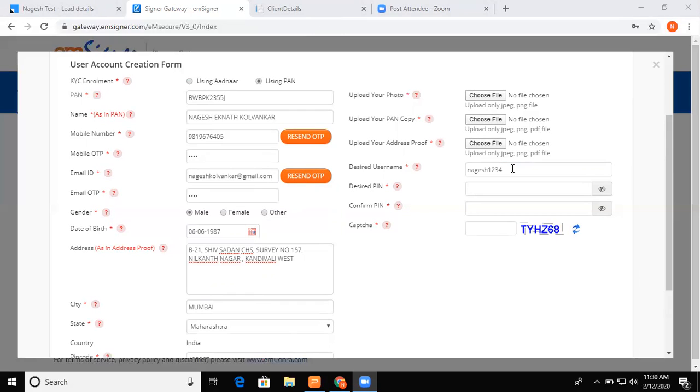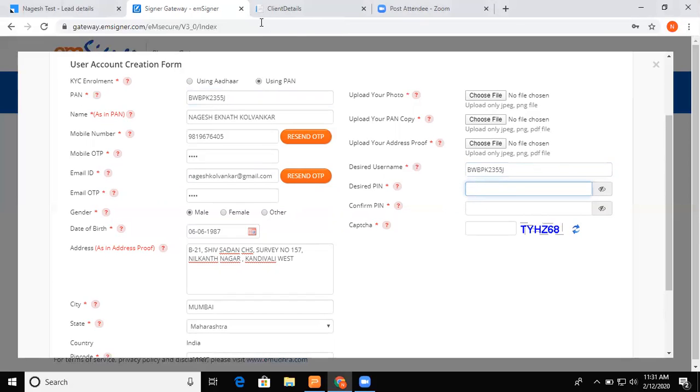See, so for the username, you can either select the client's name and 1234, or you can select the email ID, like barring@gmail.com or barring@yahoo.com. Whatever the email ID is, you can select that, or you can select the PAN number also, which is very much unique. Now it is your prerogative. You want to select PAN card as a username, client's name 1234, or his email ID itself. Okay, so I am selecting my PAN card.